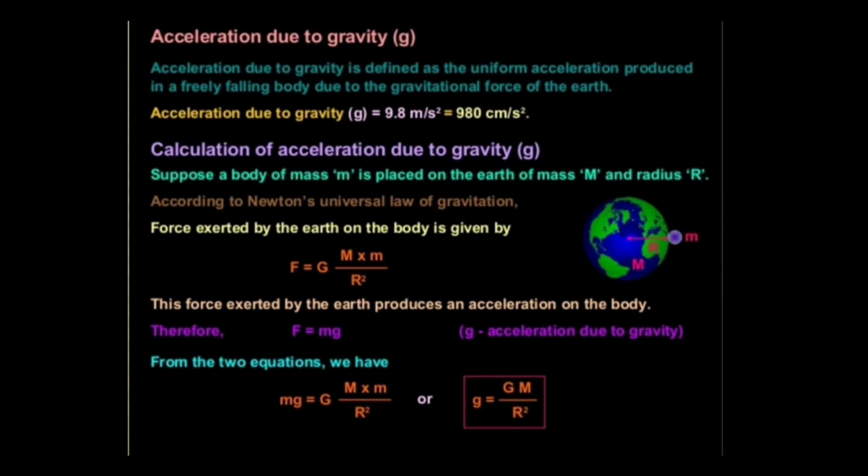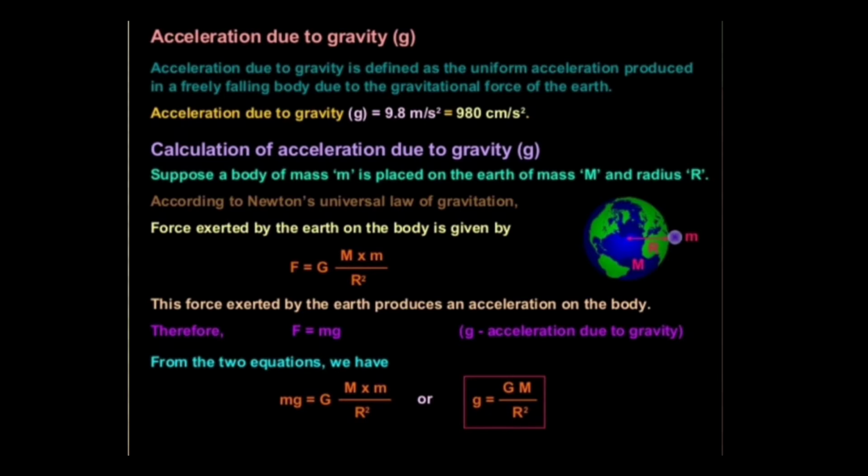And we know that the force exerted by the earth produces an acceleration on the body. From Newton's second law of motion, we have learned F is equal to ma. Here, the force exerted by the earth produces the acceleration. So, that acceleration is acceleration due to gravity. So, a becomes g. So, F is equal to mg. So, we have got two equations.